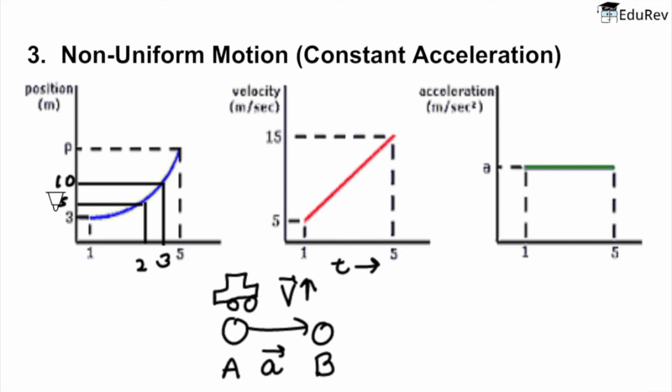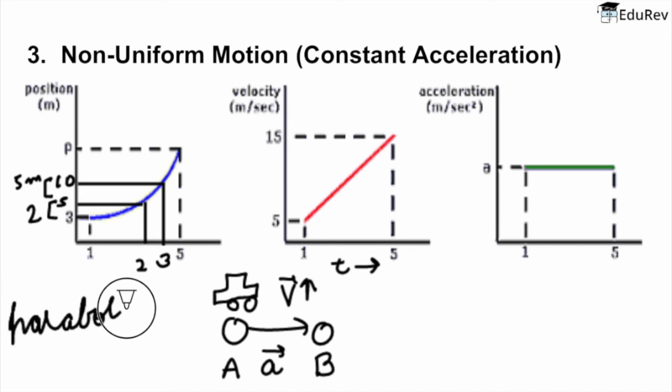So as you saw here, with the subsequent time interval of fixed duration of 1 second, your distance or your position did not increase constantly. First, your position change was 2 meter, and then in the next subsequent second, your position change was 5 meter. So that is what we call an accelerated motion. So this is the XT graph of a constantly accelerated motion, and for such type of a curve, we call it a parabola.